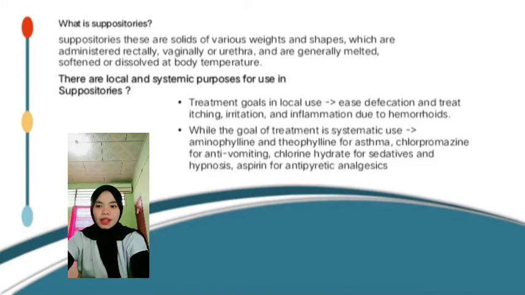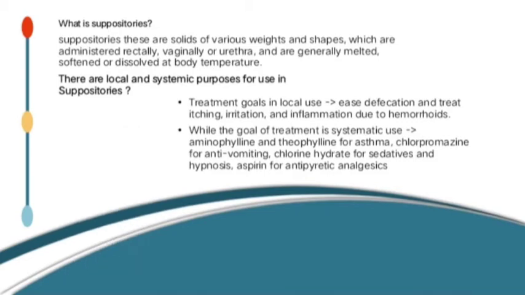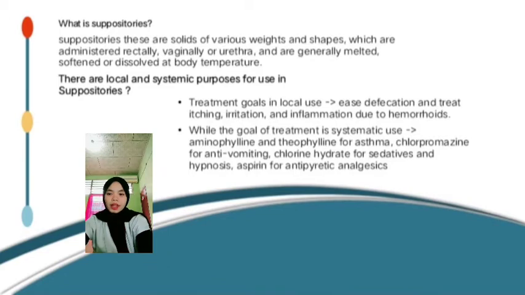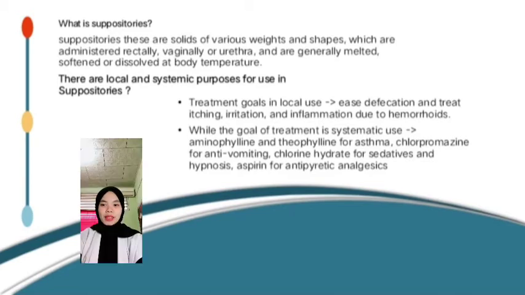What are suppositories? Suppositories are solids of various weights and shapes, which are administered rectally, vaginally, or through the urethra, and generally melt, soften, or dissolve at body temperature. There are local and systemic purposes for the use of suppositories. In local use, the goal of treatment is to treat itching, irritation, and inflammation due to hemorrhoids, while the goal of systemic use is as follows: aminophylline and theophylline for asthma, chlorpromazine for anti-vomiting, chloral hydrate for sedative and hypnosis, aspirin for antipyretic analgesic.